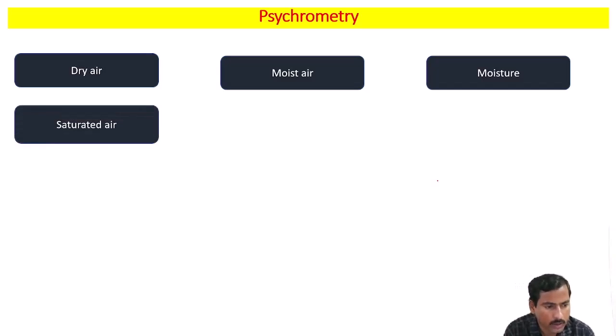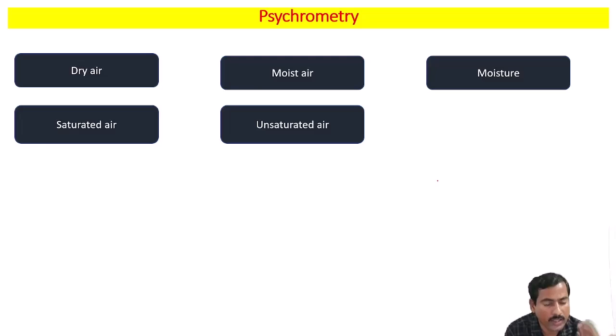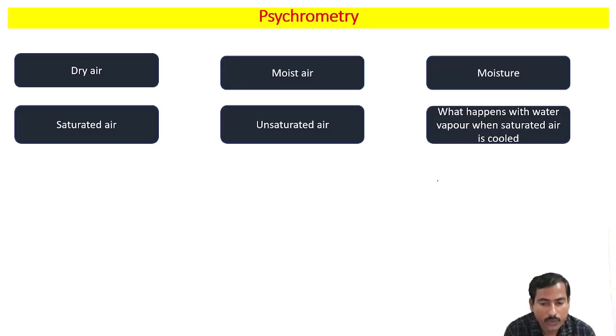Then what is saturated air? The air which has water vapor equivalent to its maximum capacity at that particular temperature. It means air which has the maximum amount of water vapor at that particular temperature. In simple terms, there is no vacancy at all for water vapor. Water vapor has already fully filled the air, and there is no space for any further amount of water vapor. That is saturated air. What is unsaturated air? Unsaturated air means the air has water vapor, of course, but less than its maximum capacity at that particular temperature.